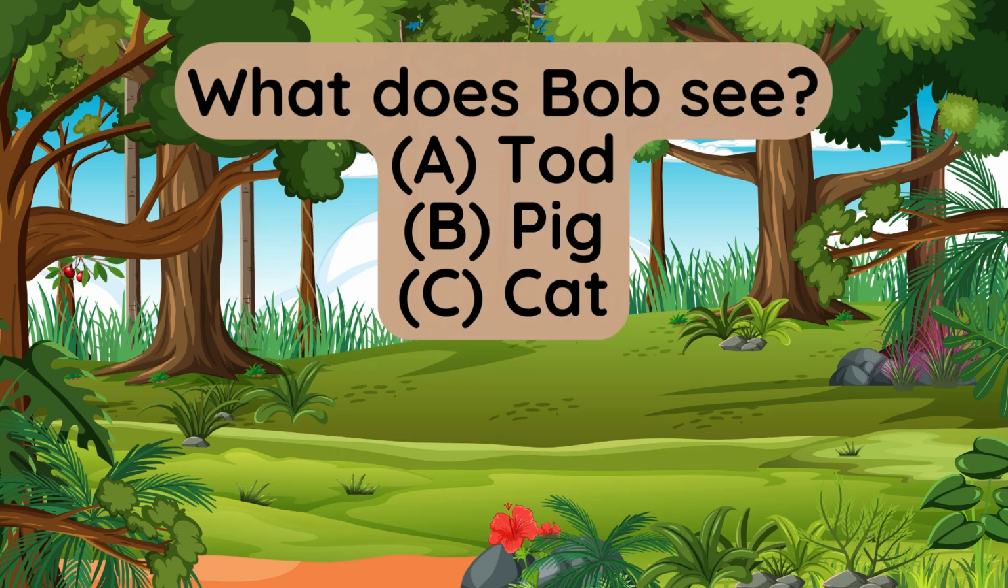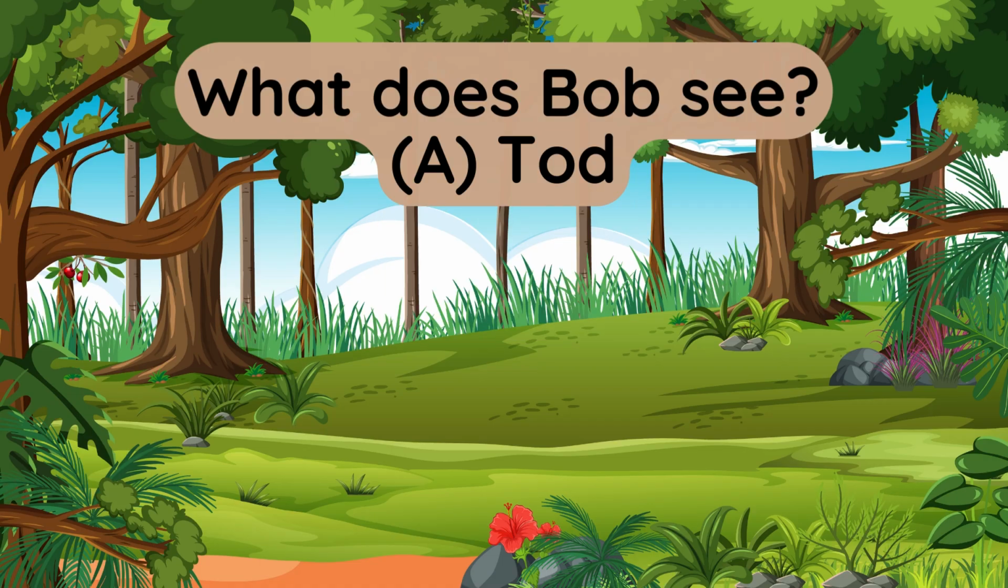What does Bob see? A. Todd. B. Pig. C. Cat. The answer is A. Todd.